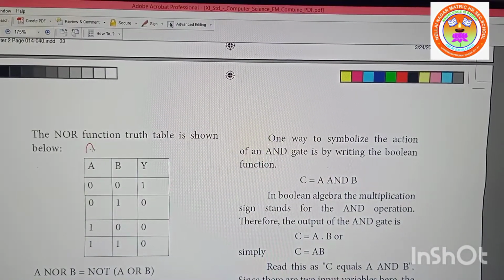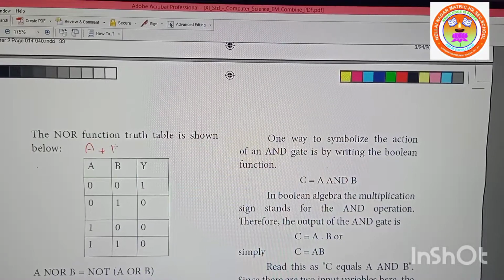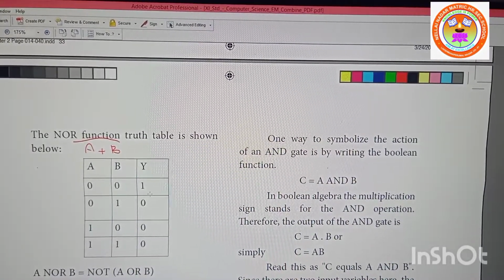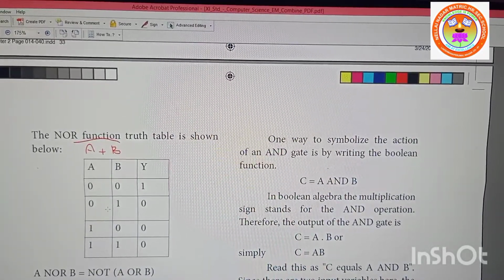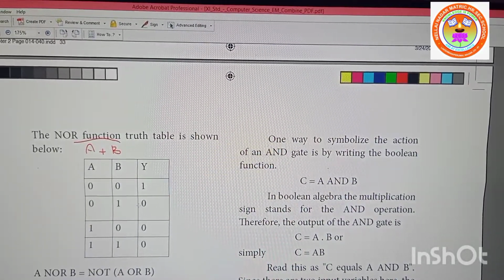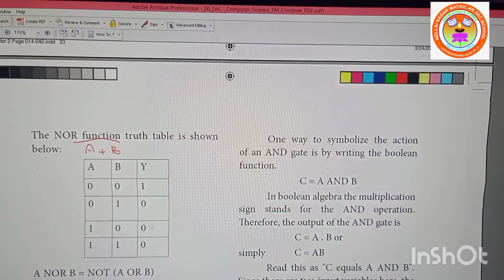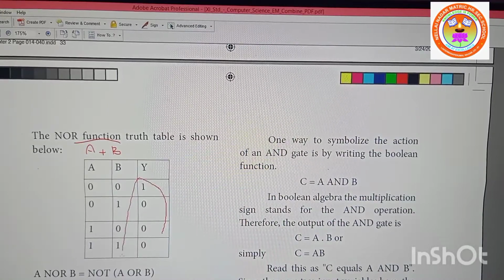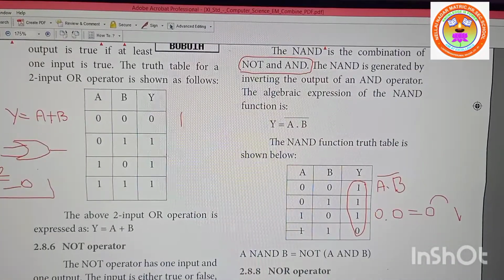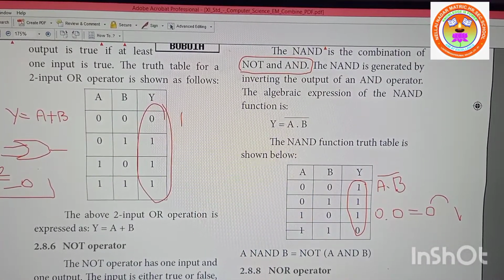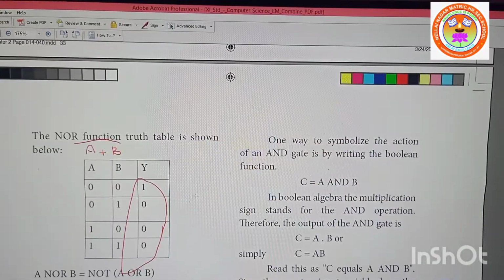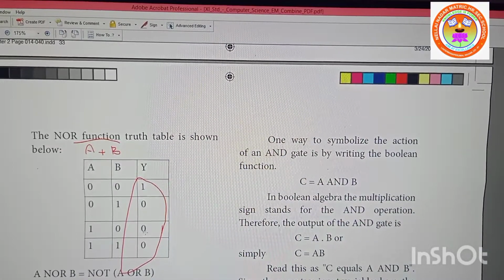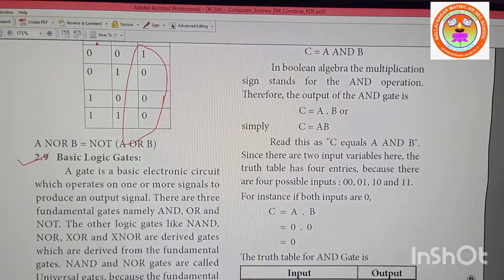A plus B, A plus B whole dash. 0 plus 0 is 0, inverse 1. 0 plus 1 is 1, you inverse 0. 1 plus 0 is 1, inverse 0. 1 plus 1 is 1, inverse 0. This is exactly opposite to OR. See, OR gives 0, 1, 1, 1; here NOR gives 1, 0, 0, 0. Any doubt? Understood now? Is it clear?